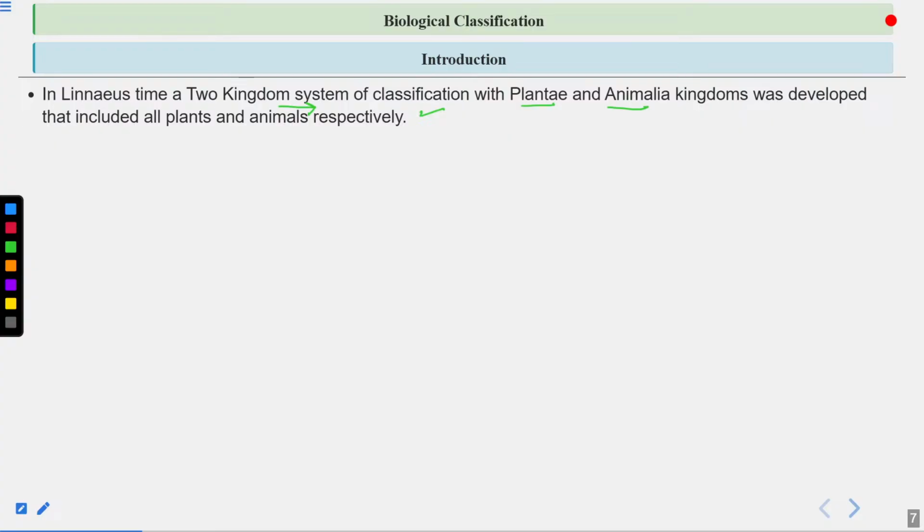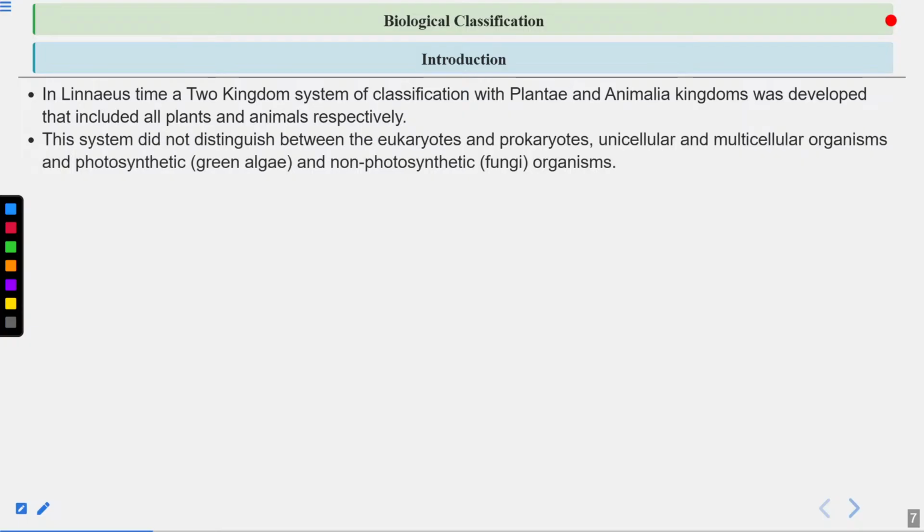Before this, there was a classification given by Aristotle. And before Aristotle, the classification system didn't have any scientific basis. They were just based on the use of the animals. But there were limitations to the two kingdom system of classification.